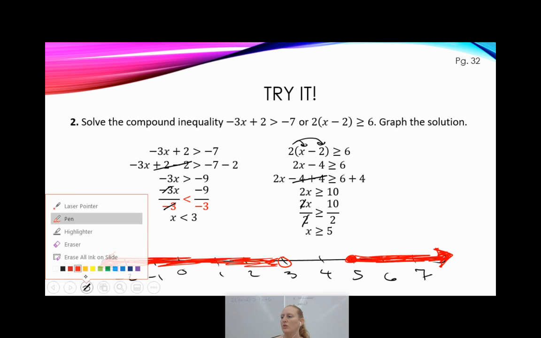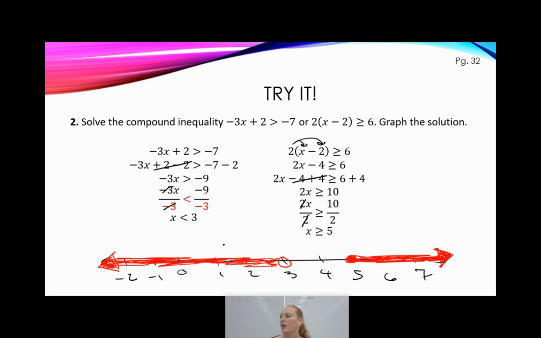Awesome. Okay, so our solution then, let me bring back my black pen. Our solution is x is less than 3 or x is greater than or equal to 5. You do need the word or in the middle. It is important to have that or sitting in the middle. Nicely done, guys. Nicely done.